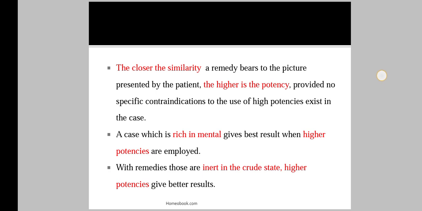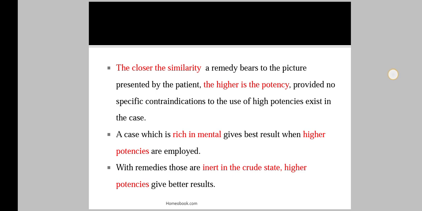In that case we will select the higher potency to cure the patient, provided no specific contraindication to the use of high potency exists in the case. It means if there is no pathological damage to the patient, or no specific contraindications, we will select the higher potency if we see the closer similarity between the symptoms of the